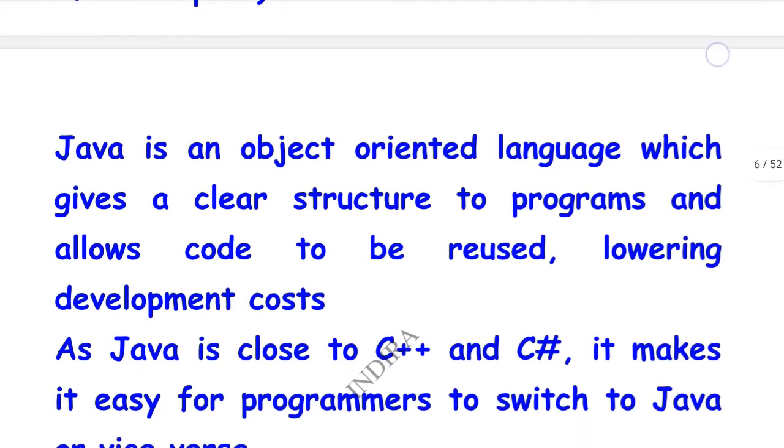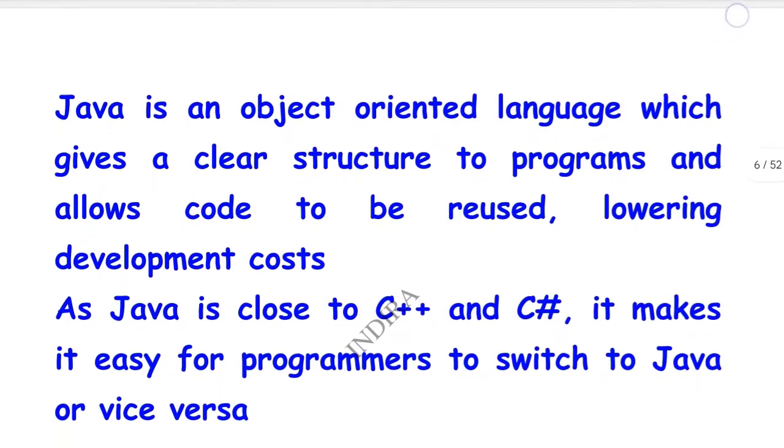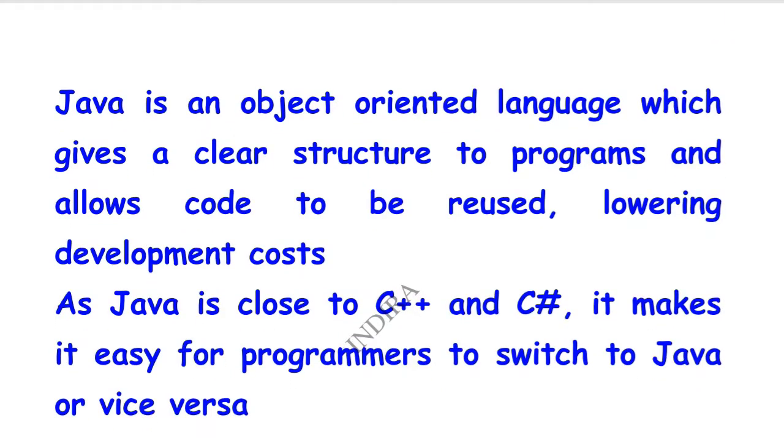Java is an object-oriented language which gives a clear structure to programs and allows code to be reused, lowering development costs. In the definition of Java also I said Java is an object-oriented programming language. That means in the execution of programs, it provides our given data in graphical representations. Through that graphical representation we get a clear structure of the concept.